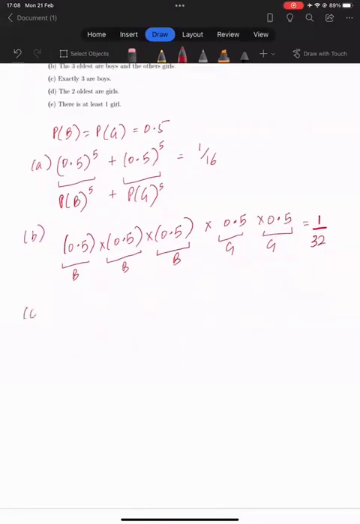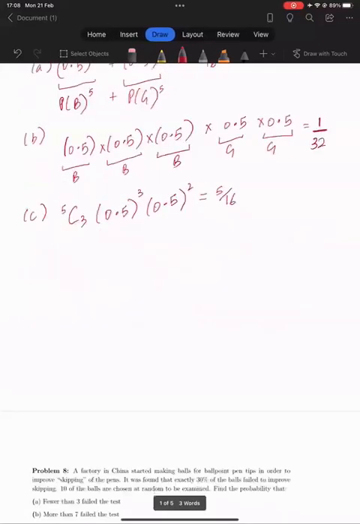Part C says that exactly 3 are boys. Okay, so now we can choose. Maybe it's the eldest 3 who are the boys, or the youngest 3 who are the boys, or any 3 can be the boys. But it should only be 3 boys. So out of the 5 children, we choose 3 to be boys. The probability of being a boy is 0.5, so raised to the power 3, and then the other 2 can be girls. So the probability of girls we know is 0.5. We square it for the other 2, and the answer should come out to be 5/16.